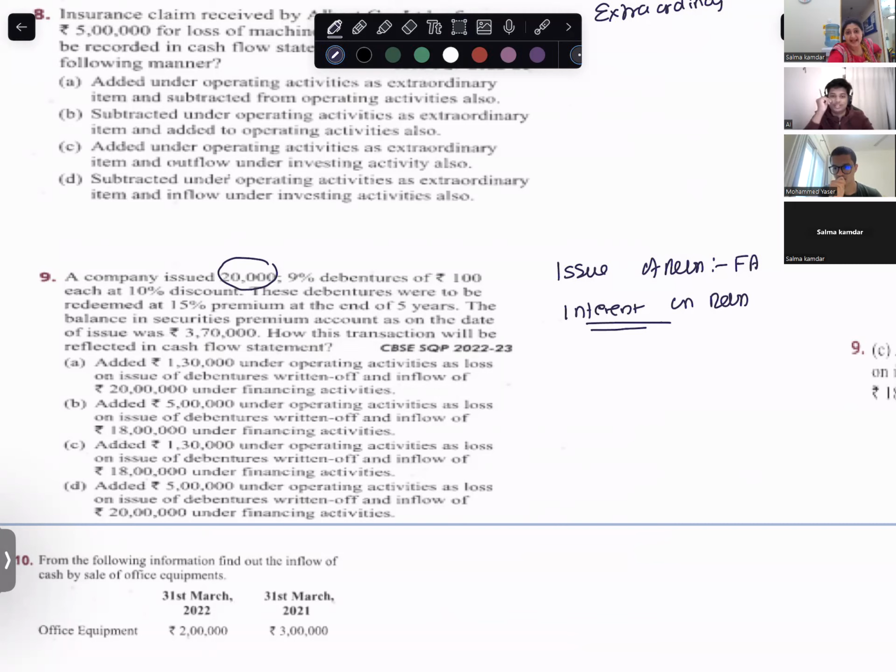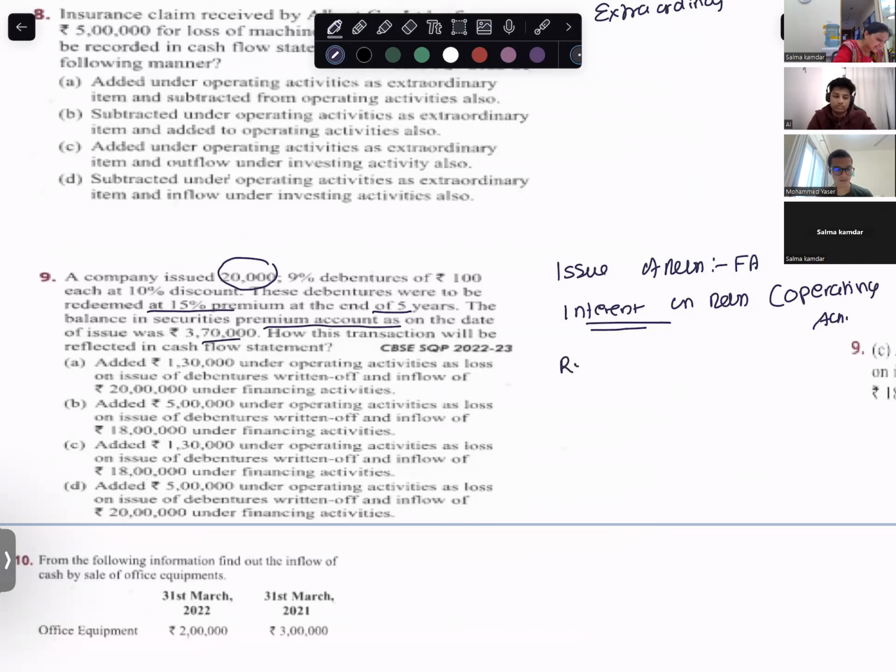Interest paid, tax paid is operating activity. These debentures were redeemed at 15% premium at the end of 5 years. The balance in the securities premium account was 370.